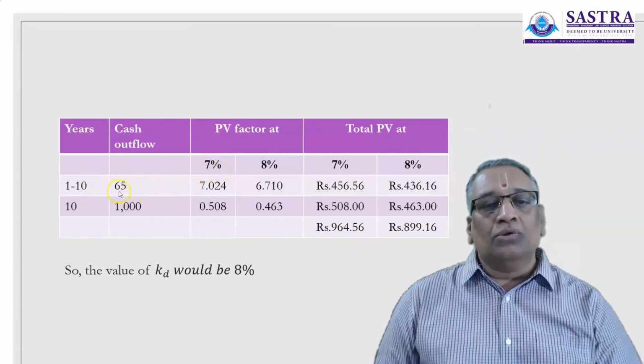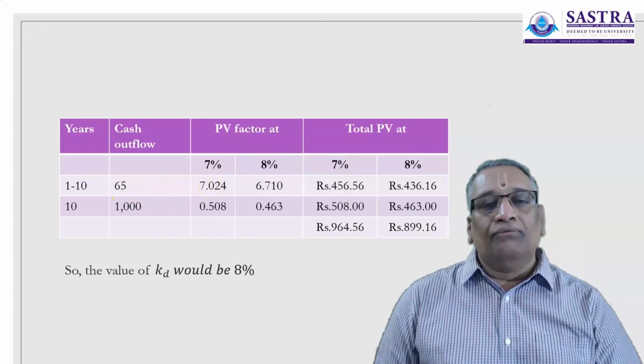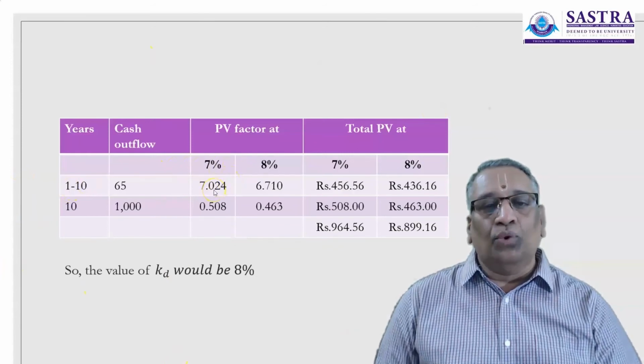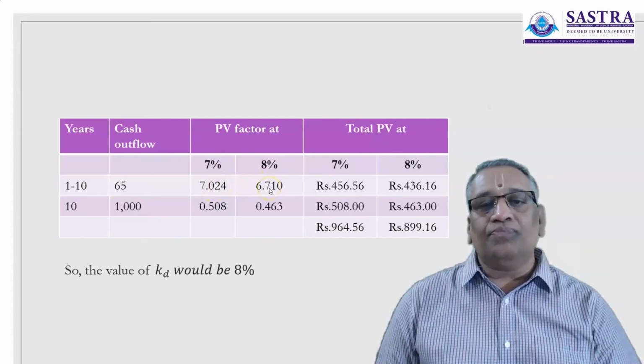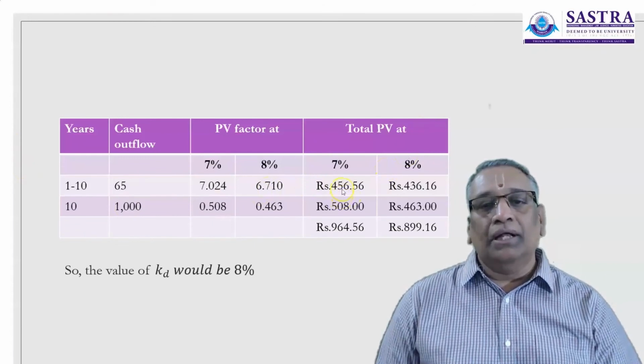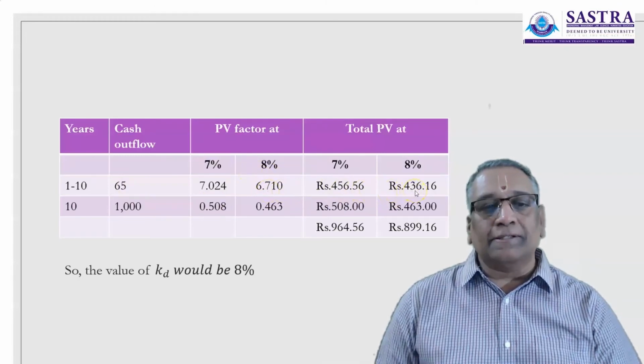For this ₹65, the present value interest factor annuity for 7%, 10 years is taken from the factor table, which is 7.024, and for 8% it is 6.710, and it is multiplied with the amount. At 7%, 7.024 multiplied by 65, you get the value 456.56, and similarly in the case of 8%, you get 436.16.